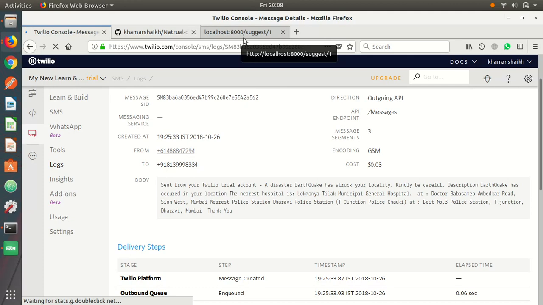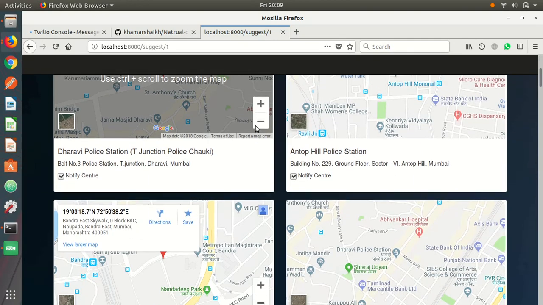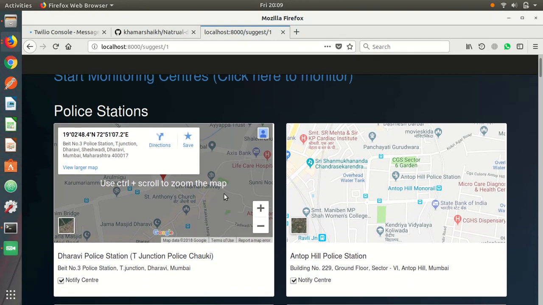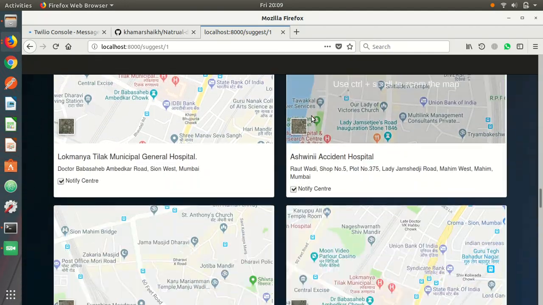And the second thing which occurs is that the person who actually makes an entry about the disaster gets a list of all the help centers where he can reach. For example, the major help centers are the police stations and the hospitals, and all this data is dynamically fetched from the Google Maps API. Here is the list of the hospitals that are nearby to the prone region.